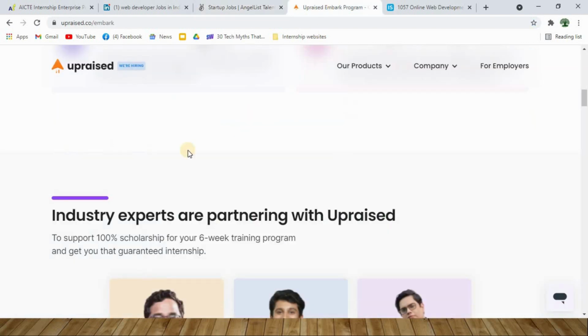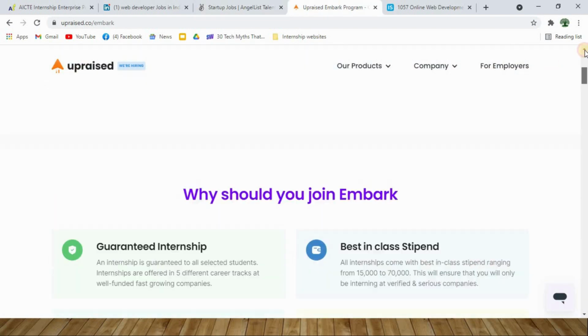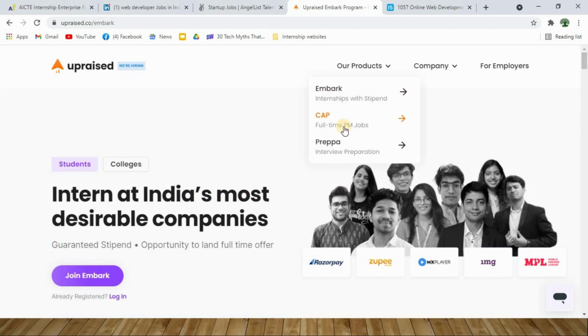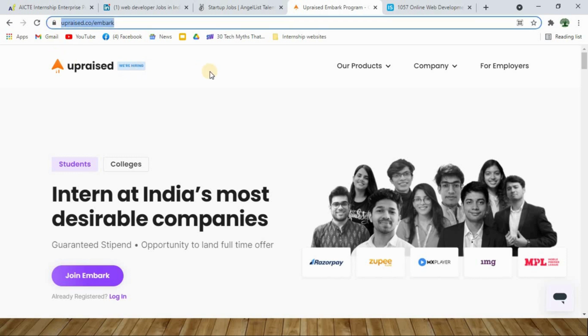And number 4 on my list, I have Apprised. They have a total of 3 products over here. One is Embark, which is responsible for internships with stipend, and you have CAP, which is responsible for full-time jobs, and you have Prepa, which is responsible for interview preparations. Since we are very much interested in and specific towards internship opportunities, I have landed on the Embark page, and this is the page related to apprise.co/embark.